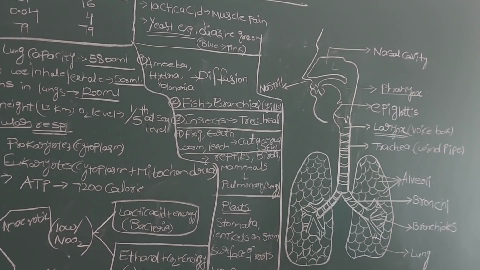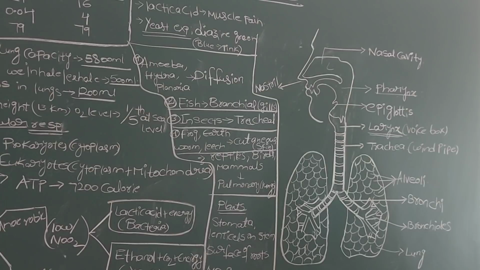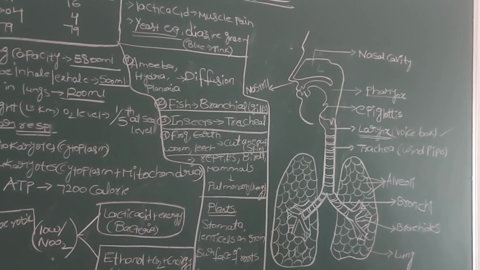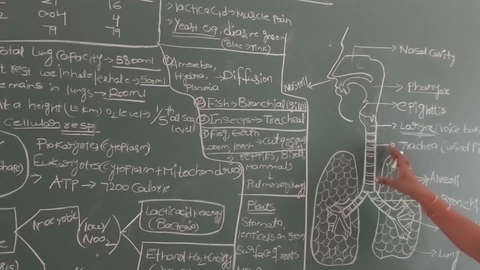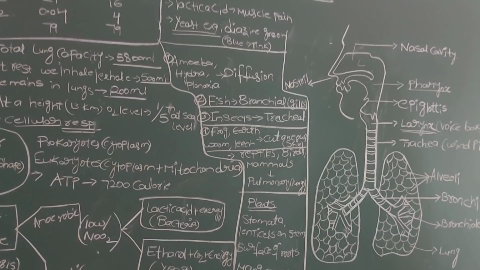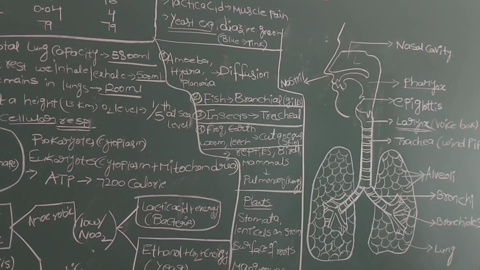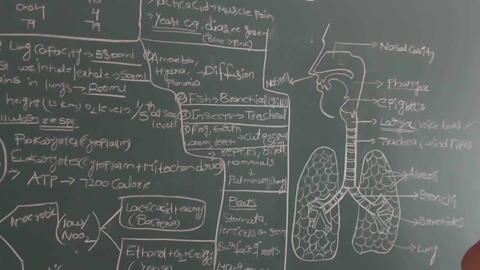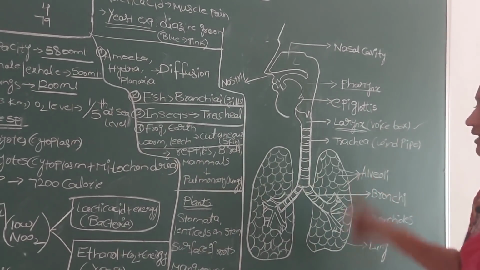What are the different sounds produced by us? We are able to produce them only with the help of the vocal cord muscles in the larynx. That's why we specially call the larynx either the voice box or sound box. Next, after the larynx, if you just touch your neck, you feel a small tube-like structure that we call the trachea or windpipe.